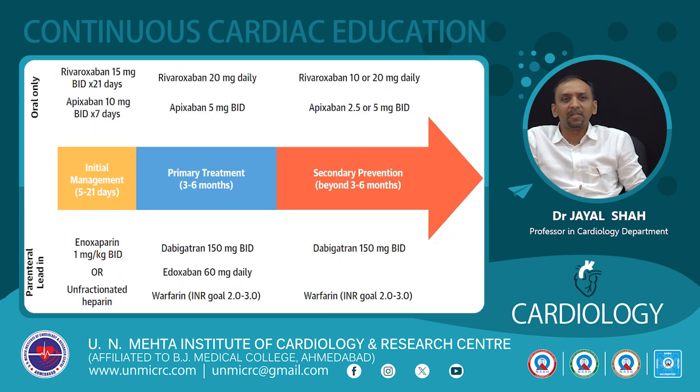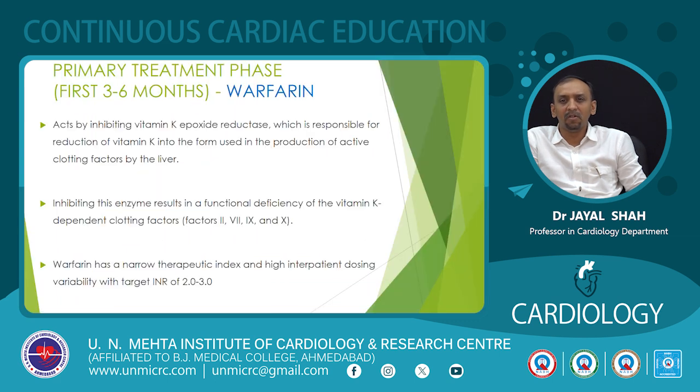So typically, in the initial management phase we can either give intravenous or sub-Q molecules, or we can start with rivaroxaban 15 mg BD for 21 days or apixaban 10 mg BD for 7 days, and then we can switch over to the lower dosages as shown in the chart, which constitute the primary treatment, that is 3 to 6 months. And then for secondary prevention beyond 3 to 6 months, based on the individual clinical profile, we can decide on continuation of anticoagulation at lower dosages.